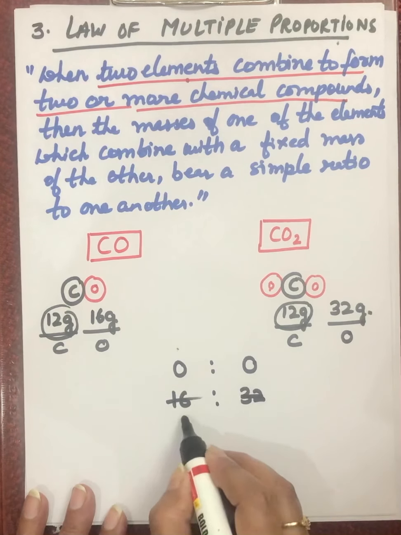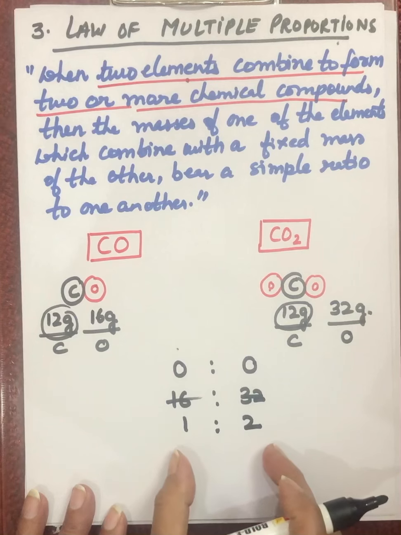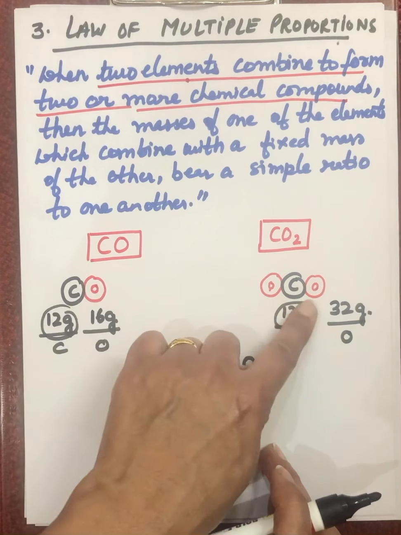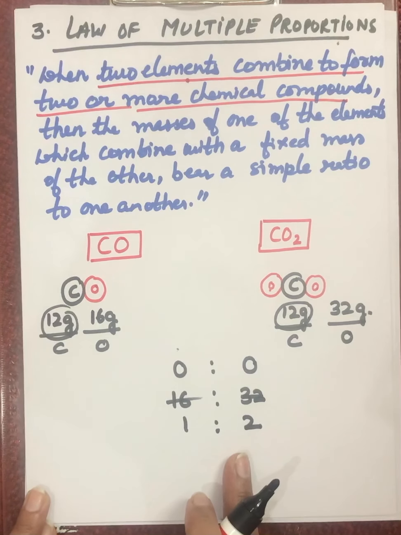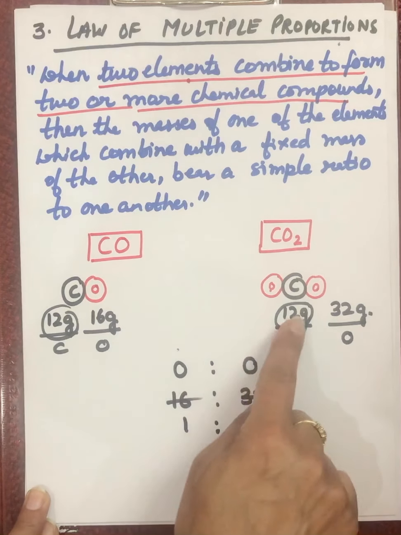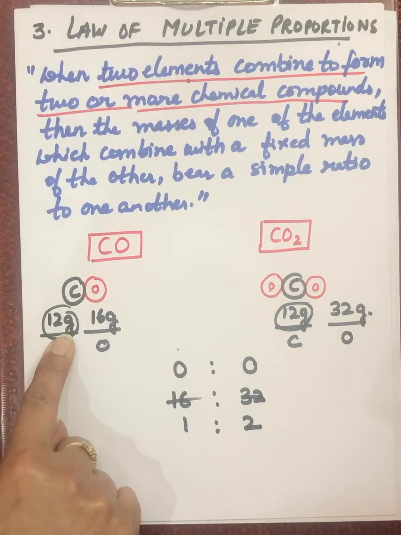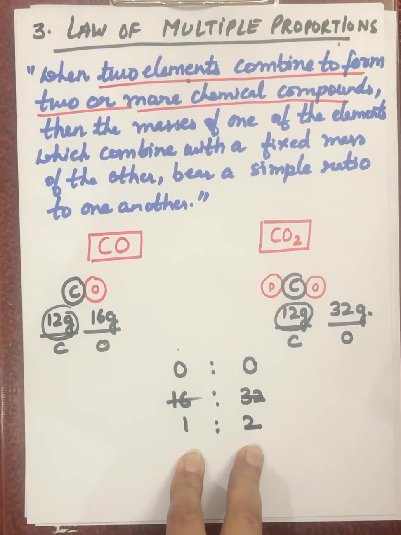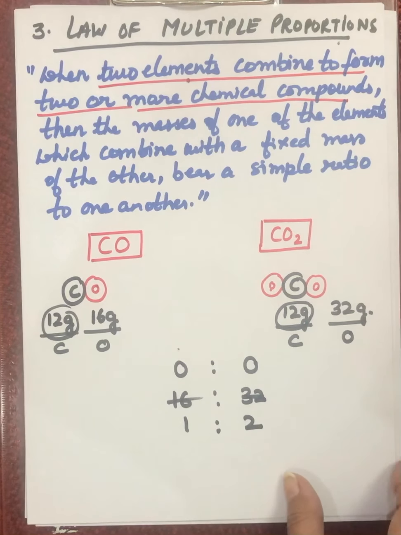Their ratio is a simple multiple ratio. If you are taking 1 gram oxygen here, in this case you need to take 2 grams of this. If one of the elements' masses is the same, then the other element's mass ratio will always be a simple multiple ratio. This is the law of multiple proportion.